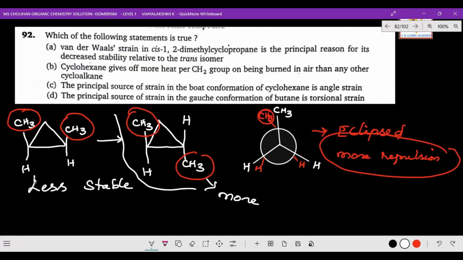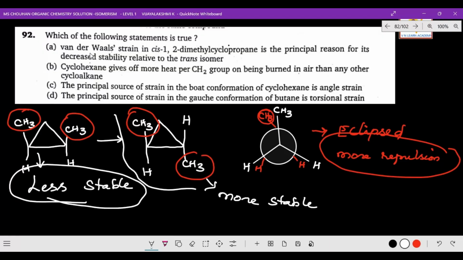So naturally the cis form is less stable, and the trans form is more stable. I hope you got the clarity. So actually, the statement they have given is true.